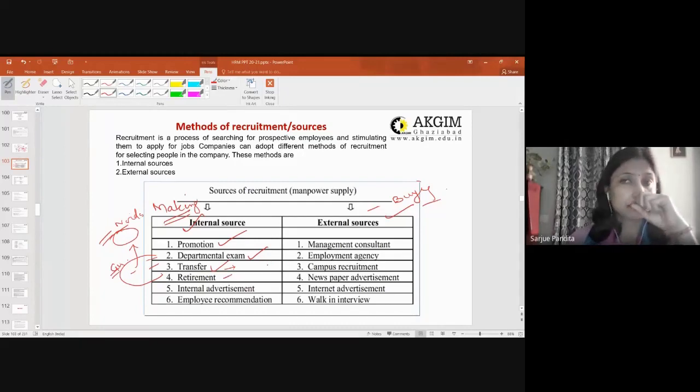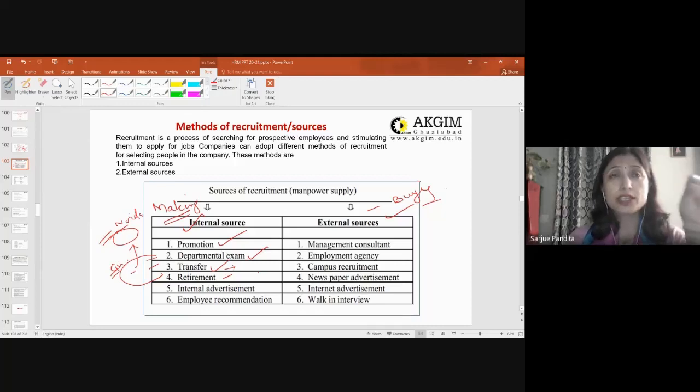Retirement, as we all know, is the attainment of a particular age, whatsoever is notified or identified by the government as well as the organization. So upon reaching a particular age, the employee ceases to be, he is supposed to leave the organization. But now how can retirement be a source of recruitment?